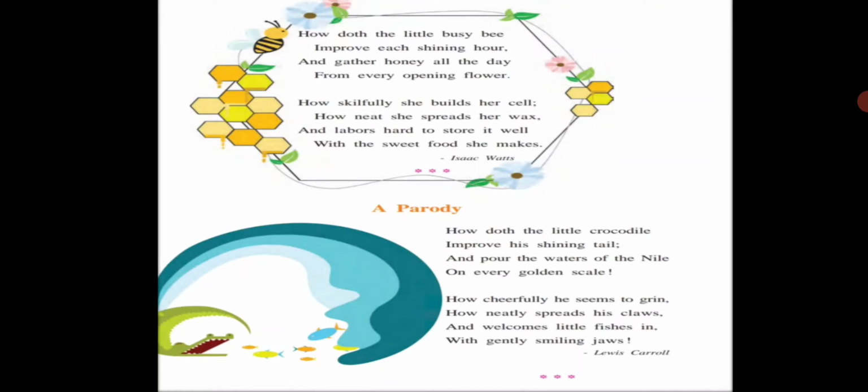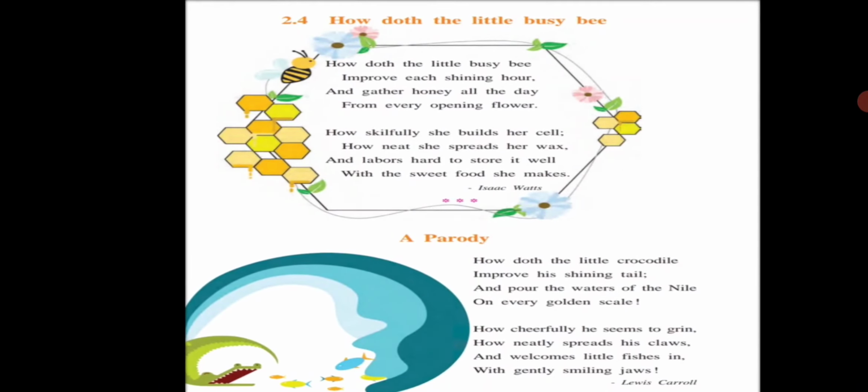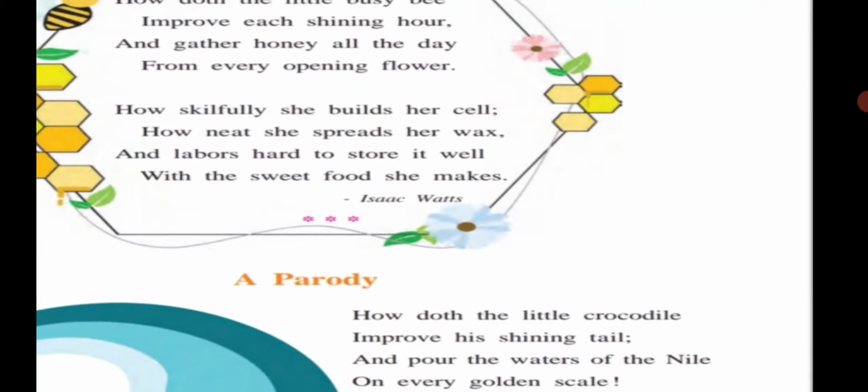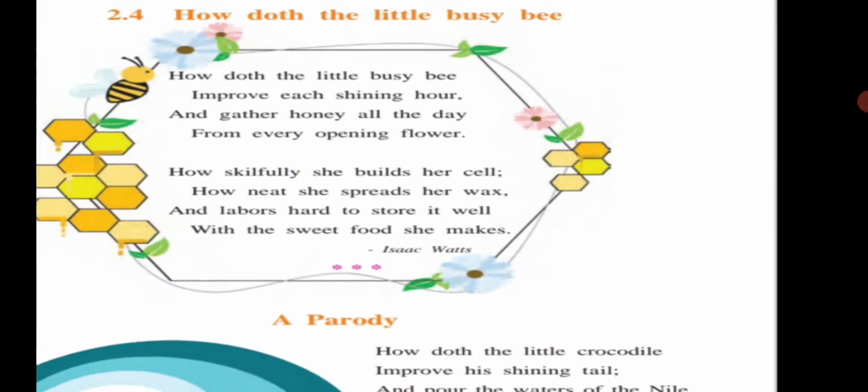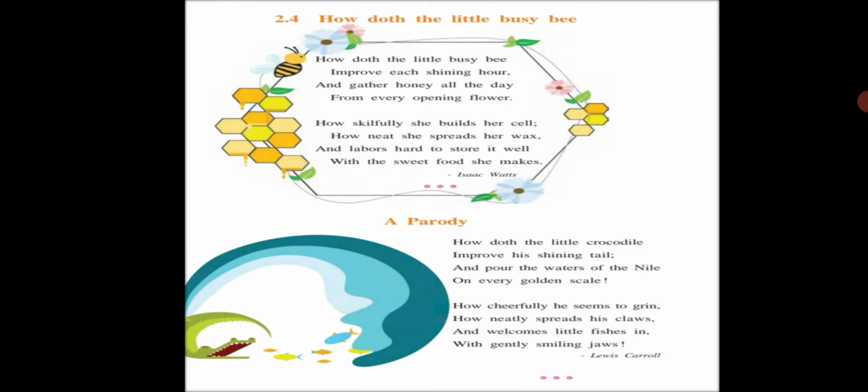The poet name is Lewis Carroll and the first poet name is Isaac Watts. So here both the poets have described both the creatures in their poems. So let us see the explanation of both the poems.